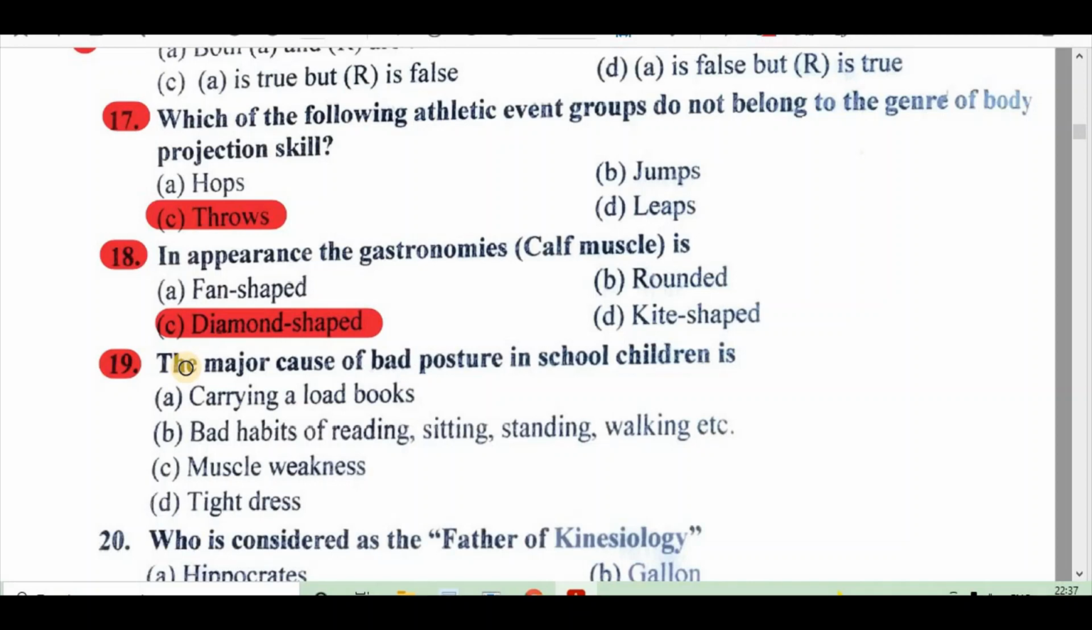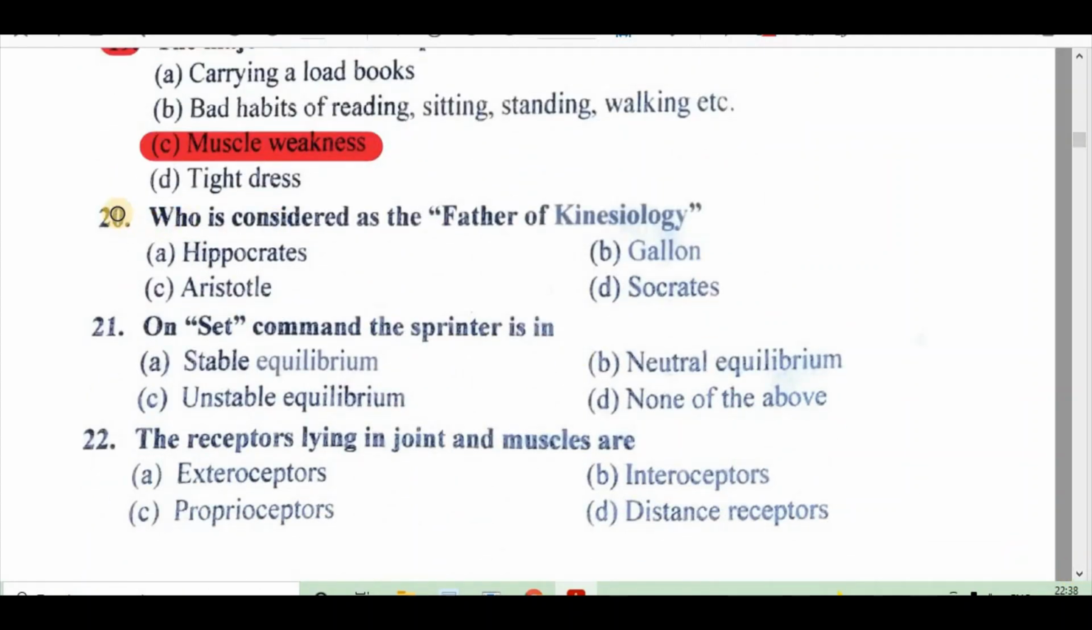Question 19. The major cause of bad posture in school children is A. Carrying a load of books, B. Bad habits of reading, sitting, standing, walking, etc. C. Muscle weakness, D. Tight dress. Right answer is C. Muscle weakness. Question 20. Who is considered as the father of kinesiology? A. Hippocrates, B. Galen, C. Aristotle, D. Socrates. Right answer is C. Aristotle.